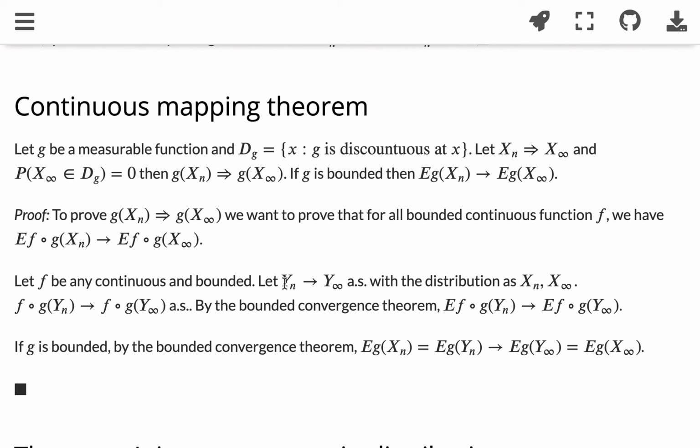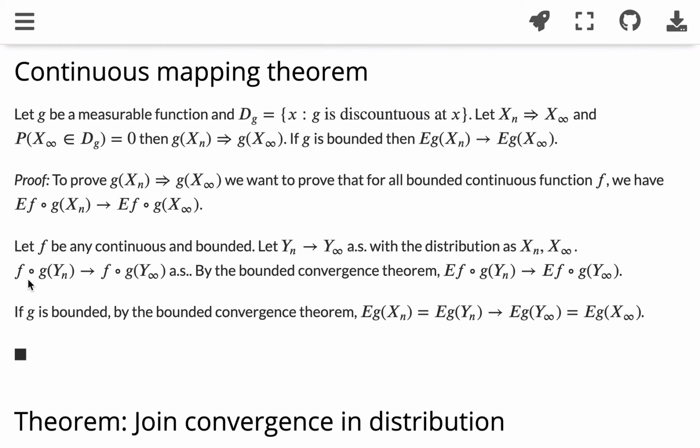Because Xn converges to X infinity in distribution, we can construct random variables Yn and Y infinity that converge almost surely and have the same distributions as Xn and X infinity. Because it converges almost surely, the composed function of f and g on Yn will converge to the composed function on Y infinity almost surely.